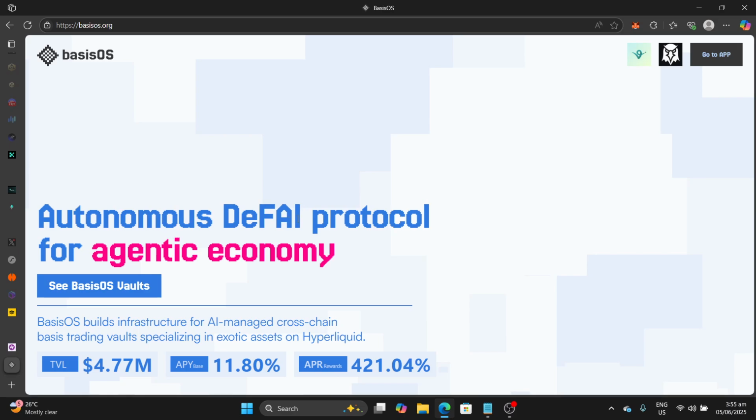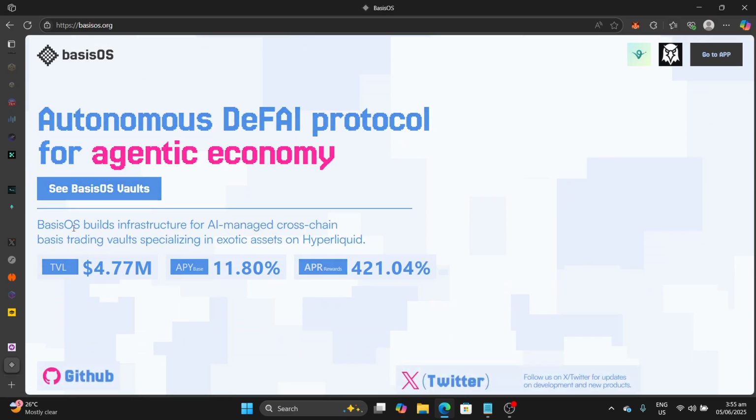Here it shows autonomous DeFi protocol for agentic economy. So basically, it's an AI powered project. At the moment, what the AI agent by Basis OS does is it performs basis trading strategies on your behalf. Now, how does it do that?